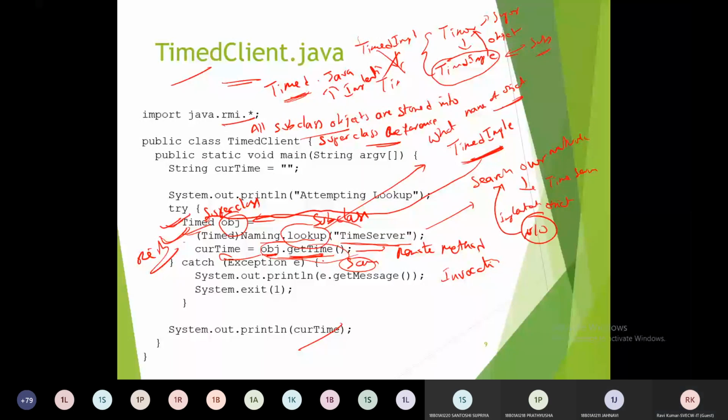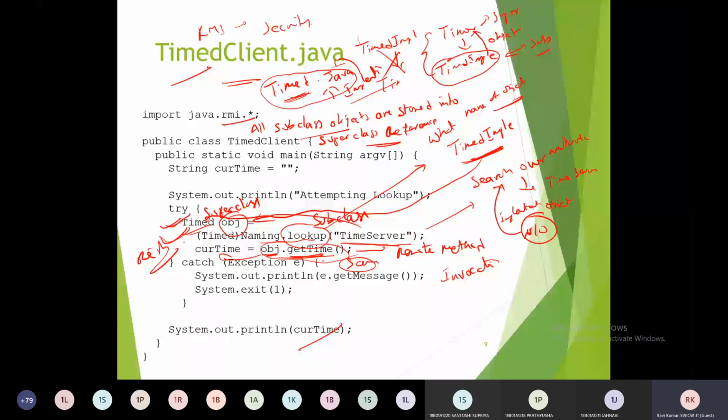Because it is only with Timed.java. So the client machine holds only Timed.java, which has abstract methods, the unimplemented code for all the remote methods. The JVM returns the implementation code, but it cannot be understood by the client, and it will be written as a subclass and stored into the superclass reference variable. So RMI supports complete security, providing complete security to both client and server also.